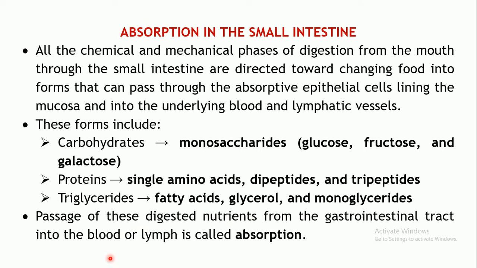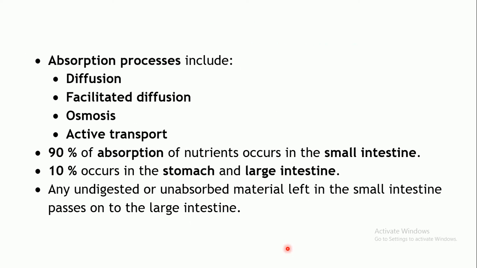The passage of these digested nutrients from the lumen of the GI tract, where the actual digestion has taken place, into the blood circulation or lymph is called absorption. So ultimately it is getting absorbed into the systemic circulation.